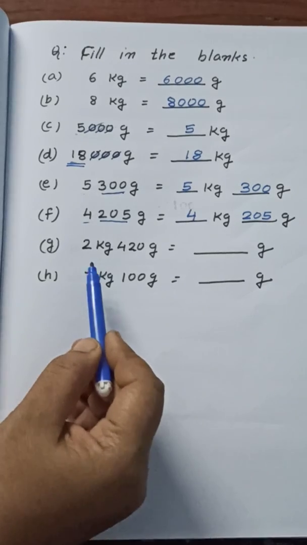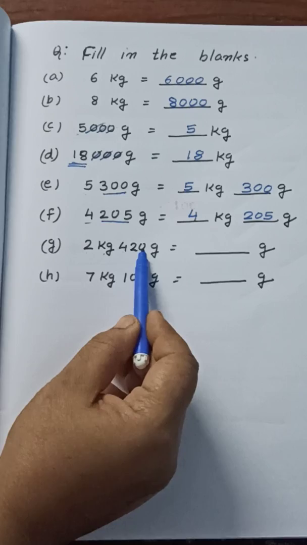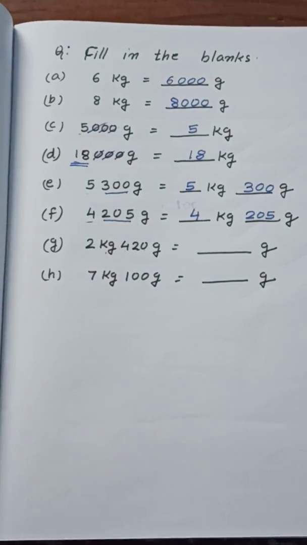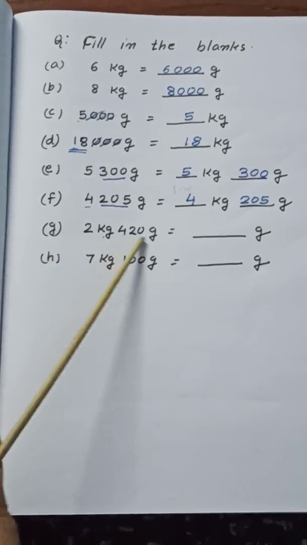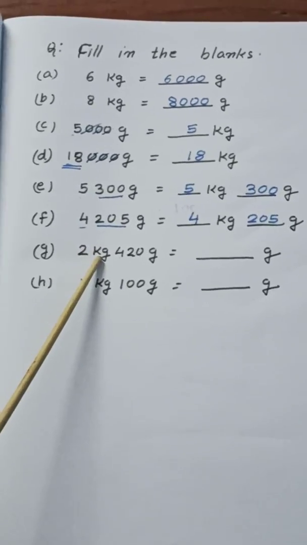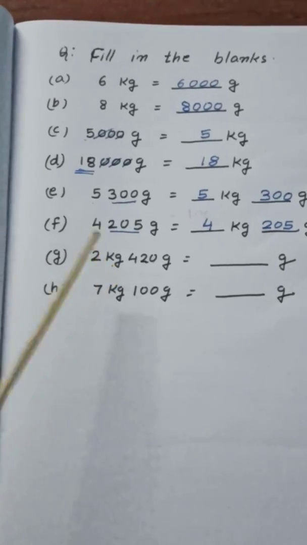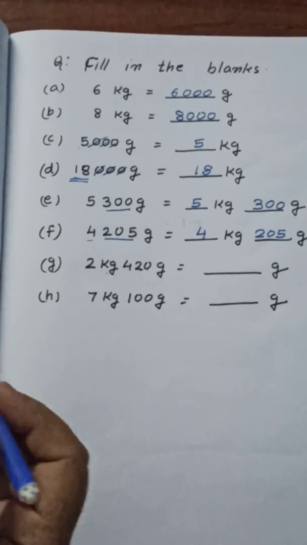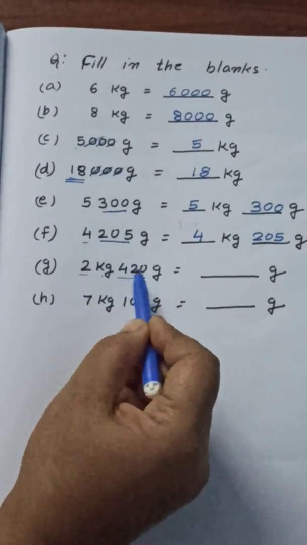Now here is given 2 kilogram and 420 gram. We have to convert into gram. So directly how can we write, children? Here 420 is already in gram, so no need to change. And here only 2 kg is given, so 2 kilogram is equal to 2000. So 2000 plus 420, or we can write directly all numbers together.